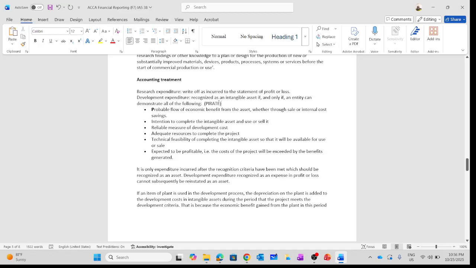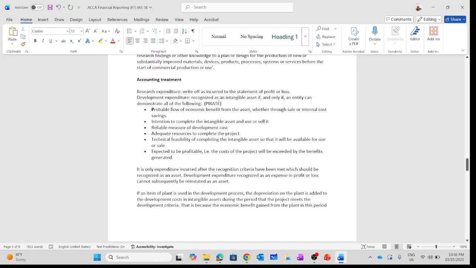So now in 2025, these conditions are met, but automatically the cost that has already been expensed in the financial statement for 2024 cannot be reinstated in 2025. So this is exactly what the concept is trying to say. The development expenditure recognized as an expense in the profit or loss cannot subsequently be reinstated as an asset.